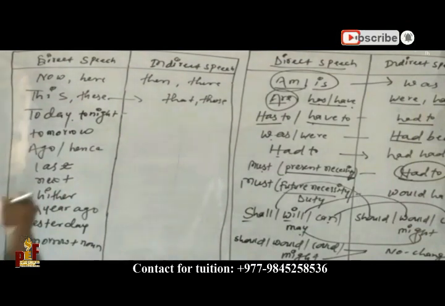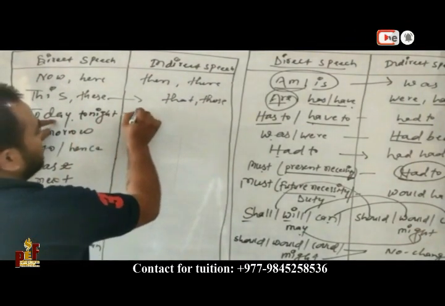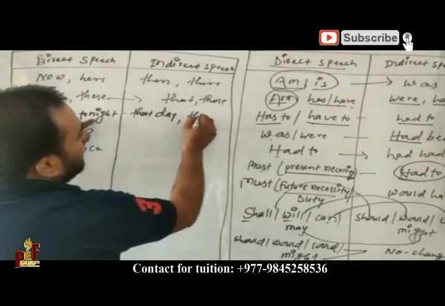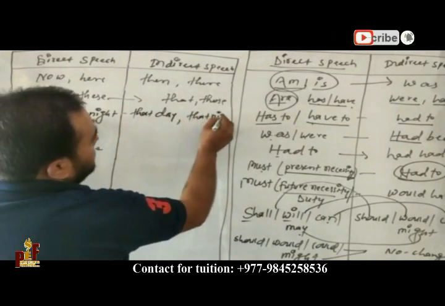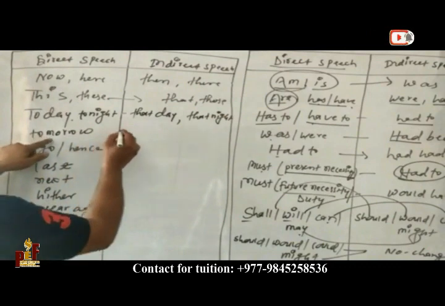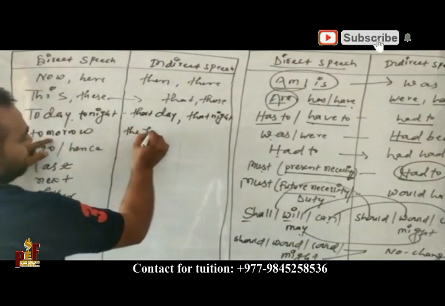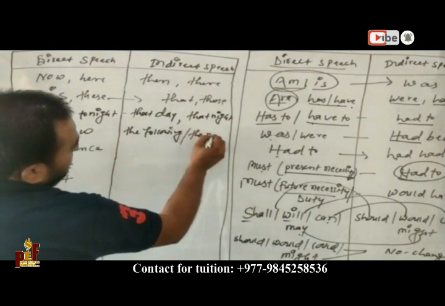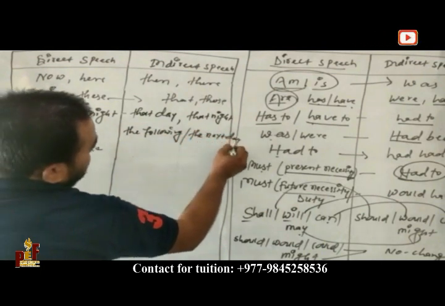Now let me write this one. Today changes into that day, and tonight into that night. Tomorrow, the following day, the next day will be.